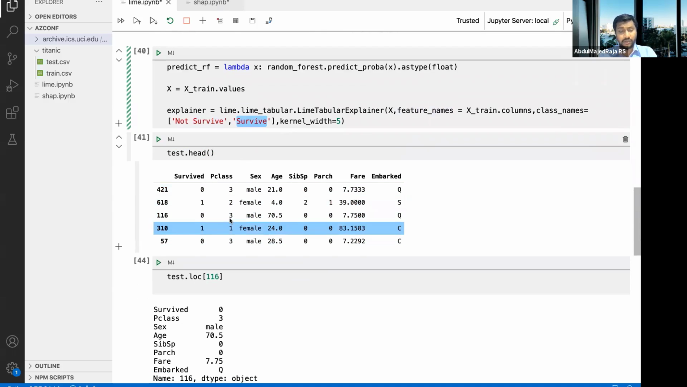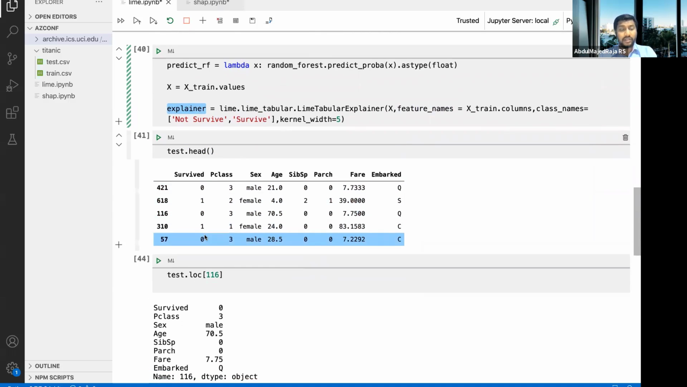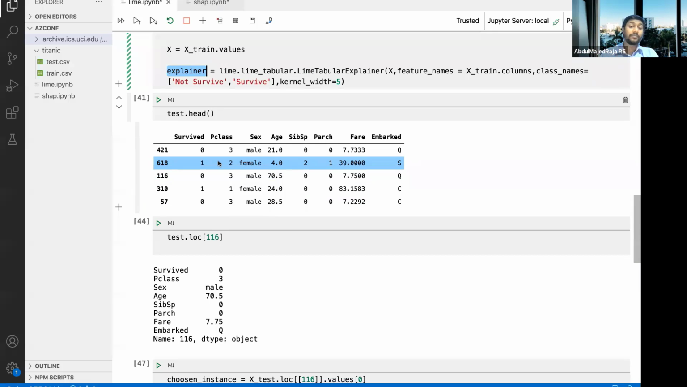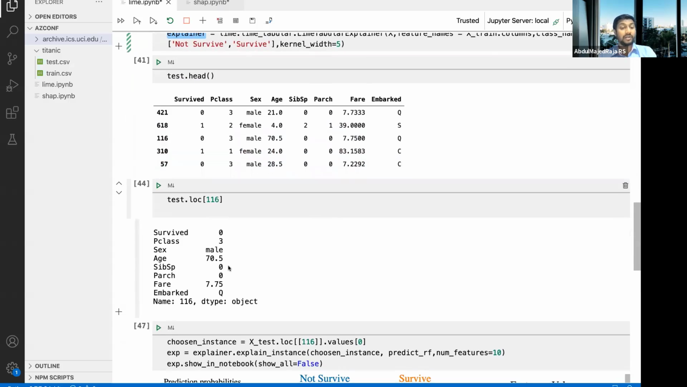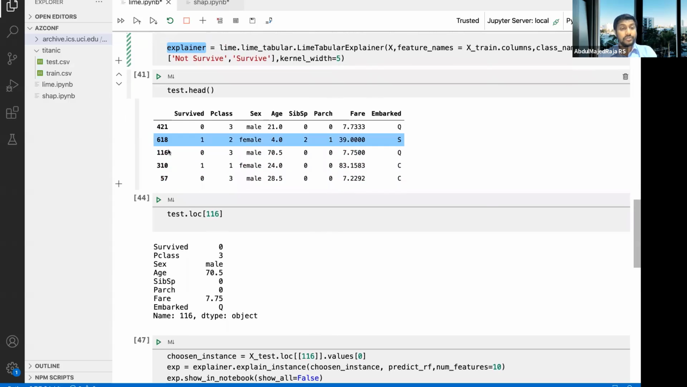So this is how the test data looks like. Once the explainer is built, now we need to pick one particular data point, and then we need to say how this particular prediction is going to be explained. So let's take 310, value 310.